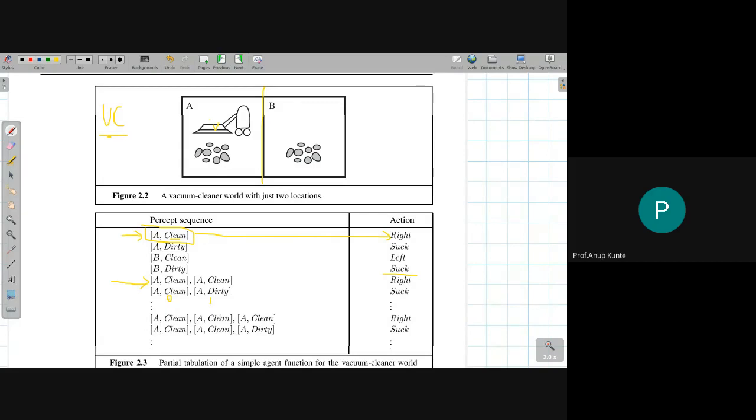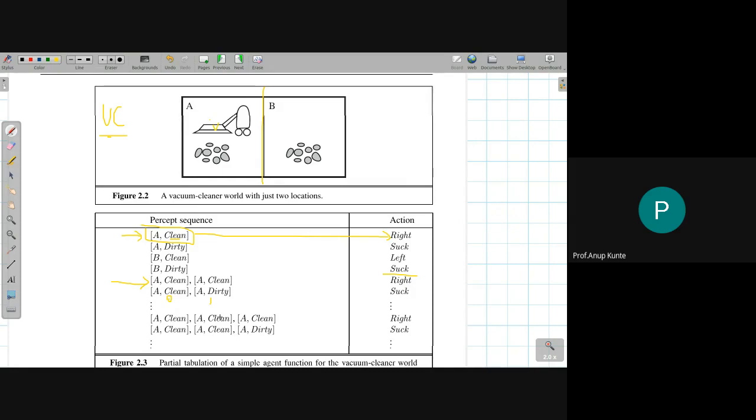Okay, it's a very limited kind of vision. It does not know whether the other room is clean or not while sitting in this room. It has to move to the other room. So there are movements defined. Three movements are basically there. One is move right, move left, and suck the dust. So if the room is dirty, it will apply the suck operation. If you're in room A and the room is clean, you will move to room B. If you are in room B and there is no dust, the room is clean, then you move to room A, that is move left.